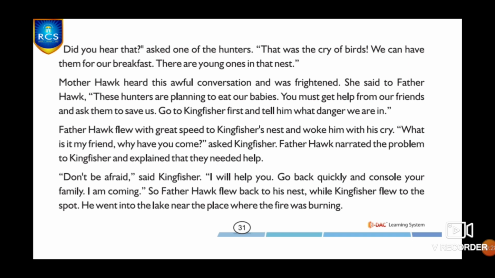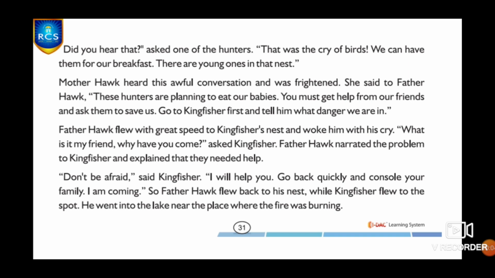Father Hawk flew with great speed to Kingfisher's nest and woke him with his cry. "What is it, my friend? Why have you come?" asked Kingfisher. Father Hawk narrated the problem to Kingfisher and explained that they needed help. "Don't be afraid," said Kingfisher. "I will help you. Go back quickly and console your family. I am coming." So Father Hawk flew back to his nest while Kingfisher flew to the spot. He went into the lake near the place where the fire was burning.